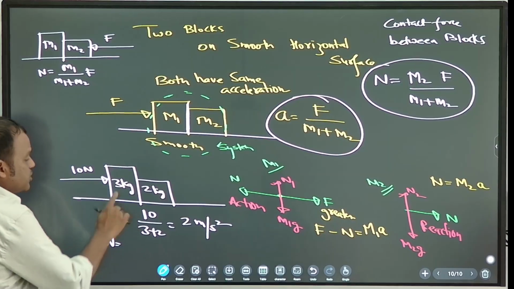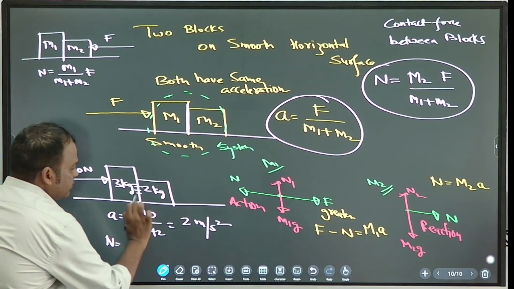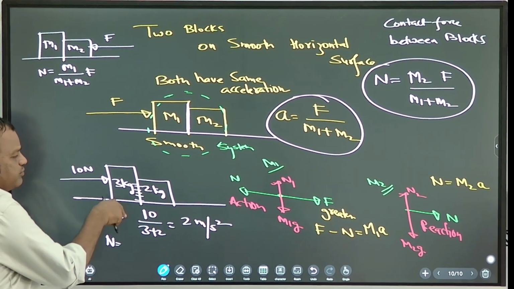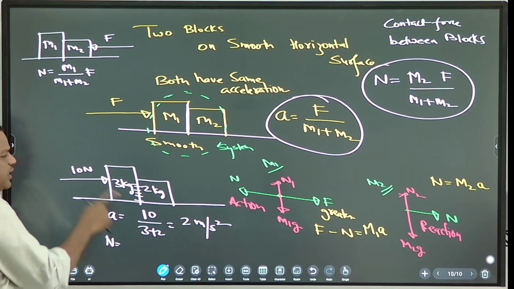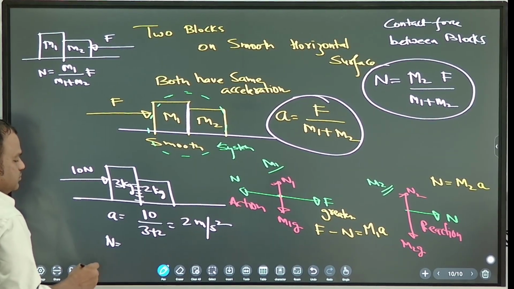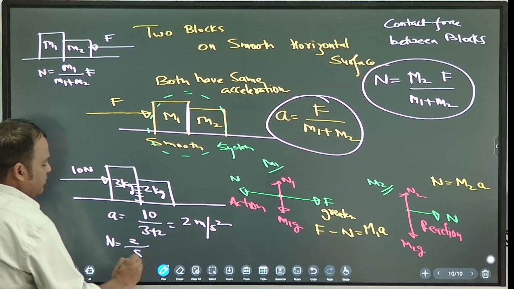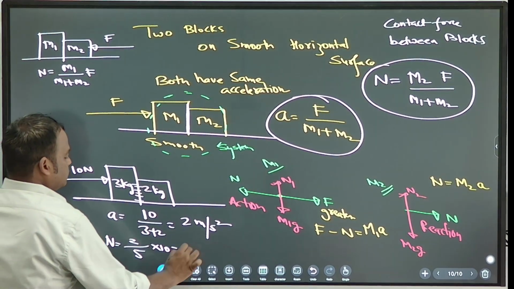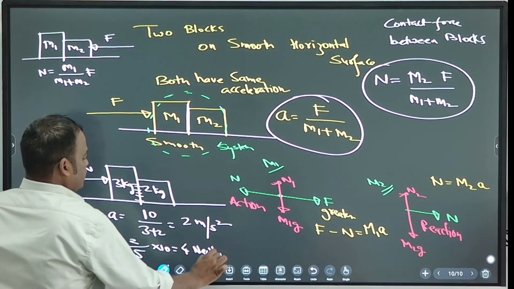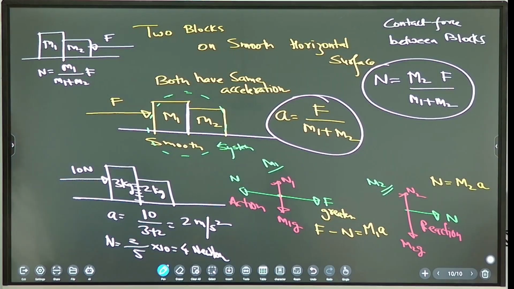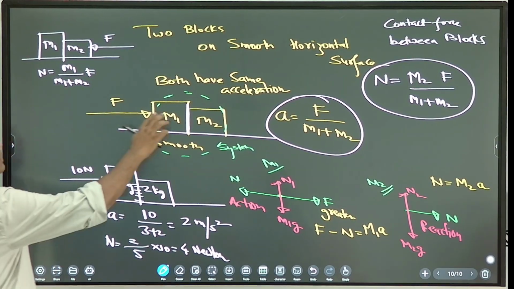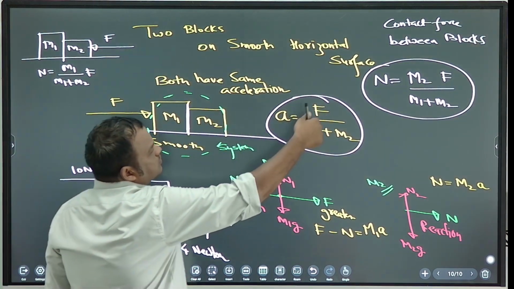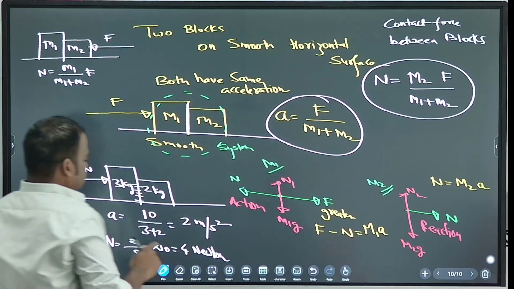What is the normal force between the blocks? 3 by 5 into 10 or 2 by 5 into 10? 2 by 5 into 10. Very good. 4 Newton. So when force is acting on M1, M2 is the numerator.